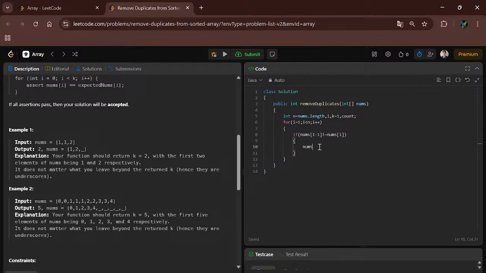So nums of k equal to nums of I. And we will increment the count, and simply we will return the count. So let's compile the code.